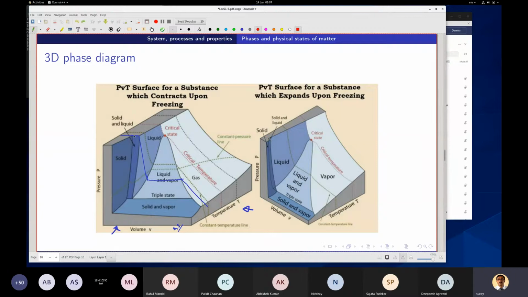So here you can see this solid to liquid. This is my solid here, and this is the liquid phase. When it goes from solid to liquid, if you look at it from the top, the specific volume is decreasing, and liquid to solid, it is increasing. That is why this drawing is different. Anyway, these are some minute details, and that is why these two are different pictures.